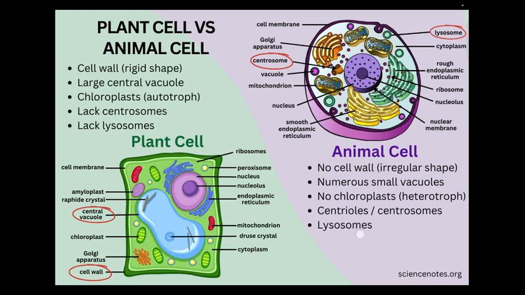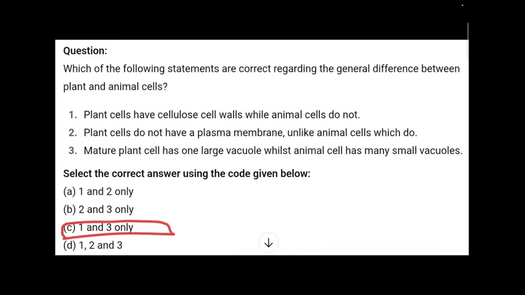So with this information, let us now try to solve the question. Which of the following statements are correct regarding the general difference between plant and animal cell? Plant cells have cellulose cell walls while animal cells do not. That is true, right? We just discussed it. So this statement is true. Plant cells do not have plasma membrane unlike animal cells which do. This statement is outrightly wrong.